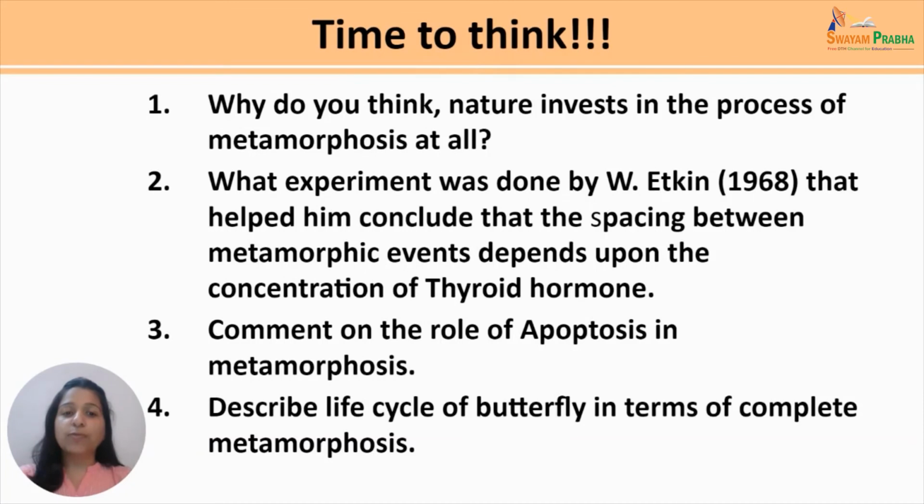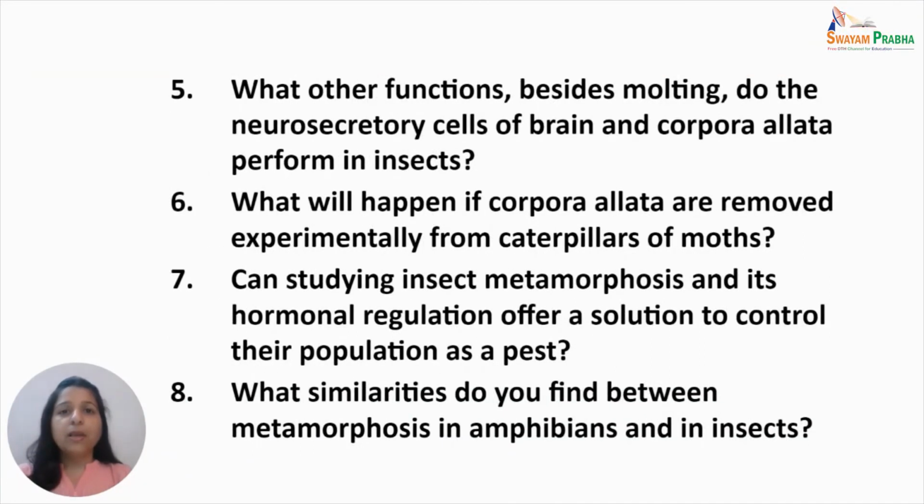Then describe life cycle of butterfly in terms of complete metamorphosis. Here you can draw the complete life cycle of butterfly. What other functions besides molting do the neurosecretory cells of brain and corpora allata perform in insects? We discussed this in between. What will happen if corpora allata are removed experimentally from the caterpillars, that is the larva of the moths? Can studying insect metamorphosis and its hormonal regulation offer any solution to control their population as a pest? And what similarities do you find between metamorphosis in amphibians and in insects?